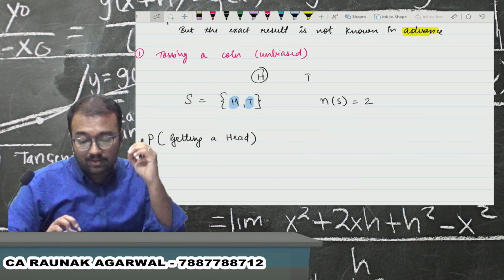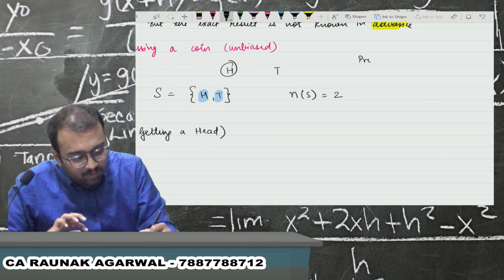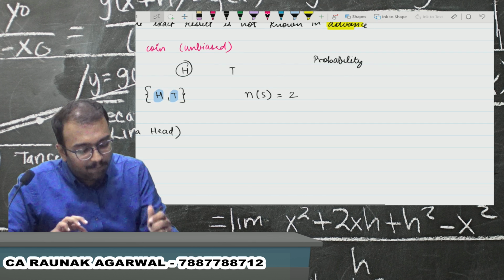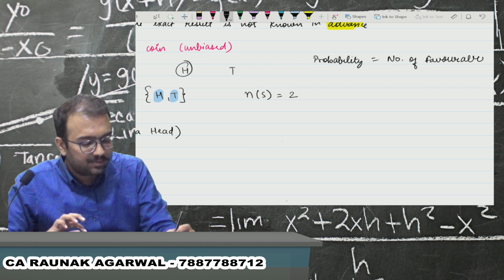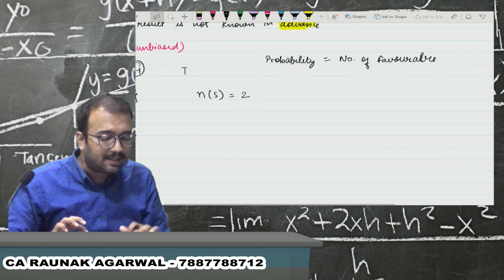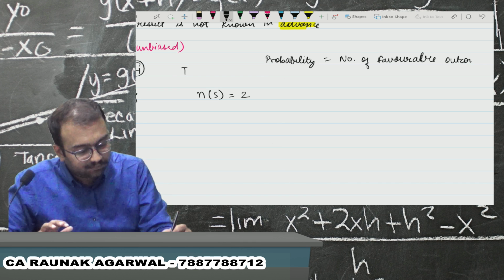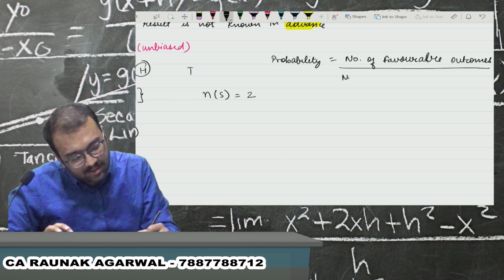What is the formula for calculating the probability? The formula is very simple: number of favorable outcomes upon number of possible outcomes.